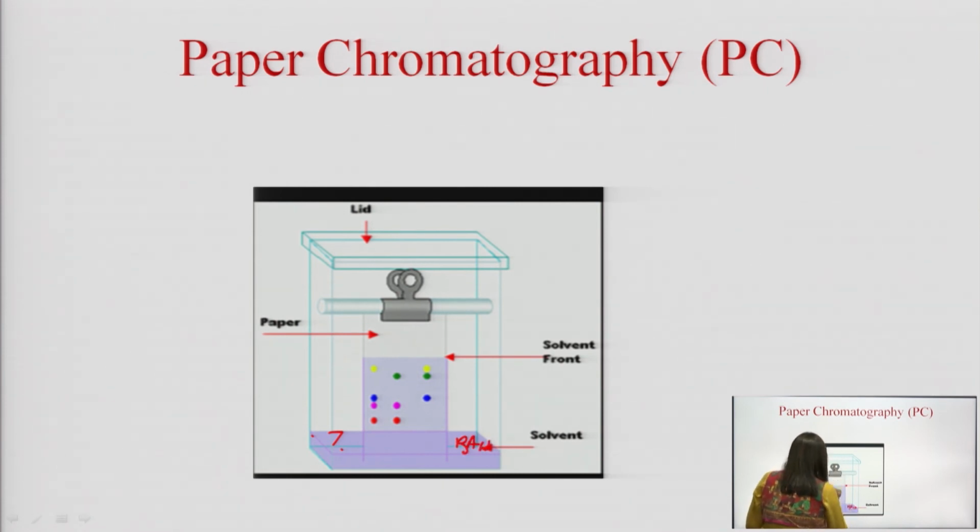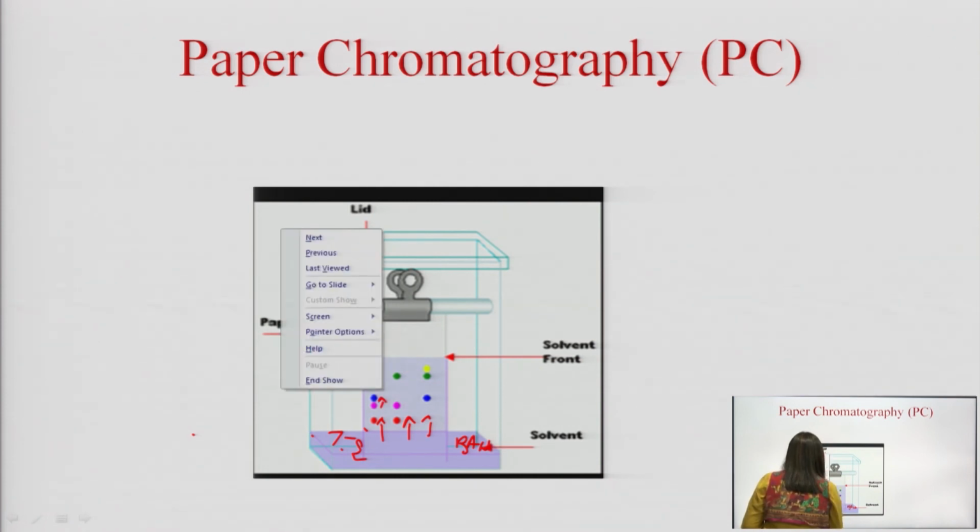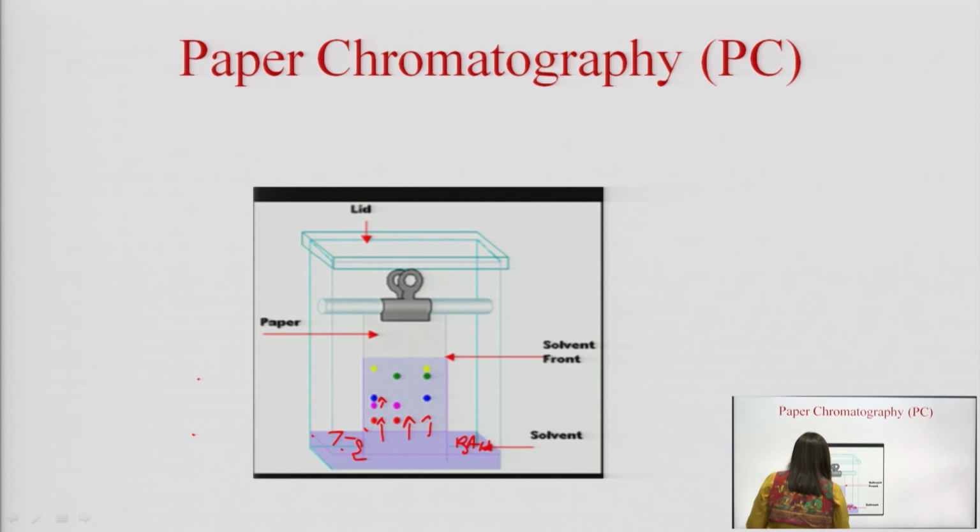This is the stationary and mobile phase, the BAW solvent. The paper is hung from here, and the spot is applied, leaving 2 centimeters of distance. This spot should not touch the solvent bed in the developmental chamber. Once the mobile phase starts moving upwards, it will carry along with it the most mobile components, and finally they will get separated out.